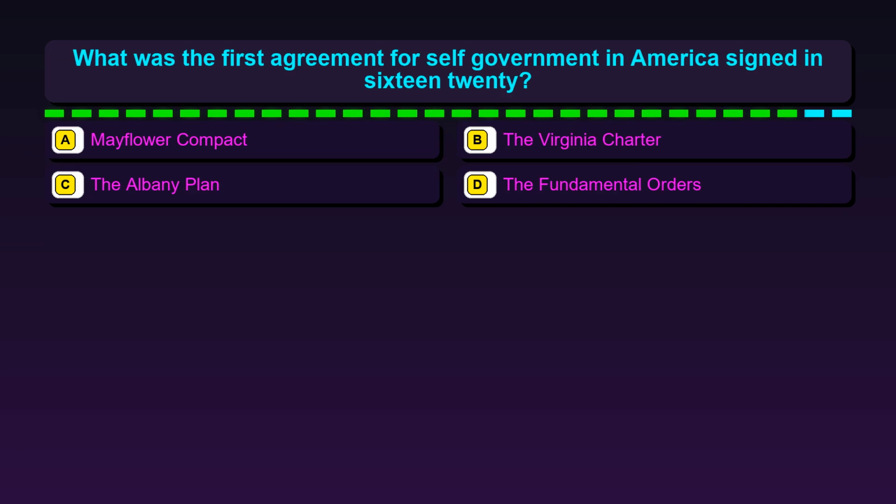Question 7. What was the first agreement for self-government in America signed in 1620? Option A, Mayflower Compact. Option B, the Virginia Charter. Option C, the Albany Plan. Option D, the Fundamental Orders.